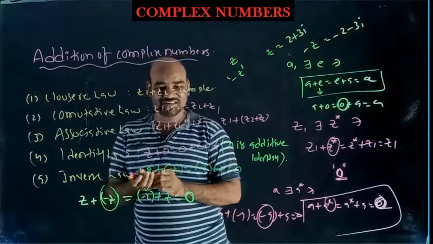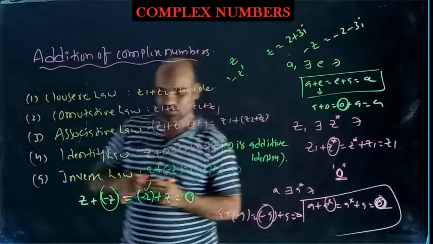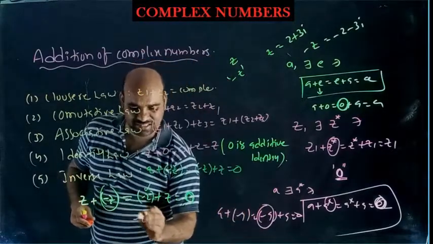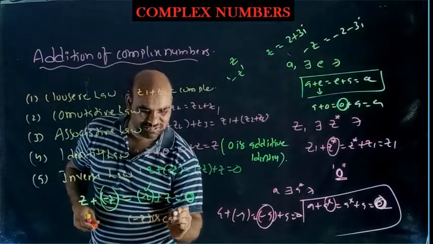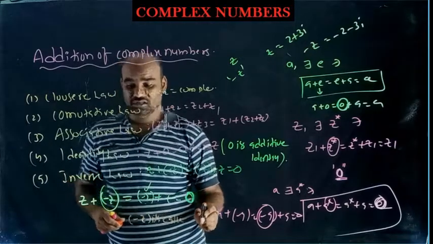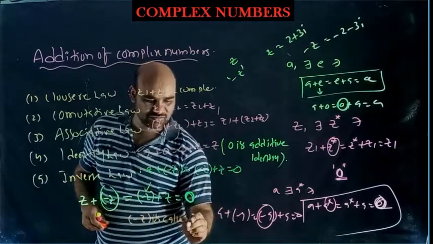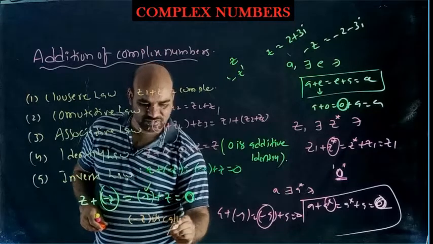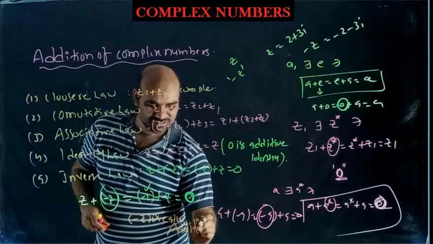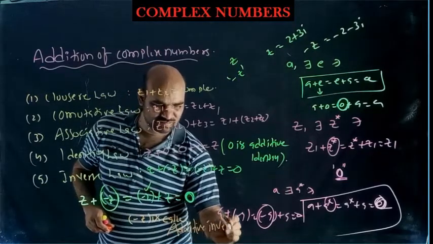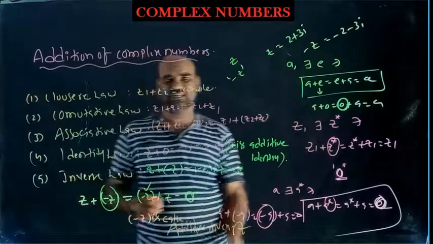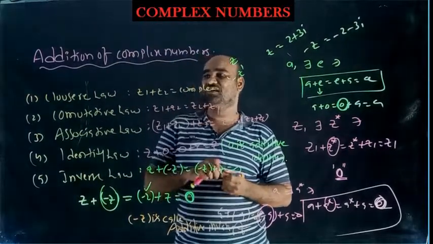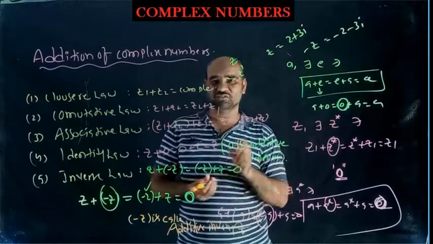Here minus Z is called the additive inverse of Z. So these are the properties of complex numbers with respect to addition.